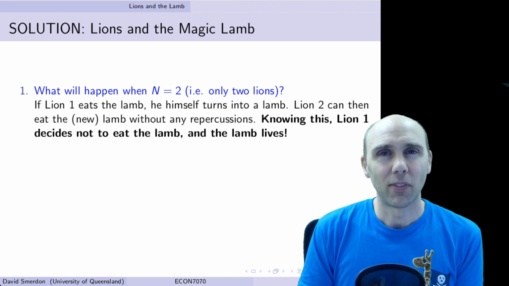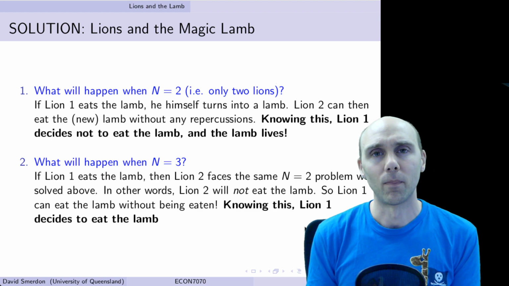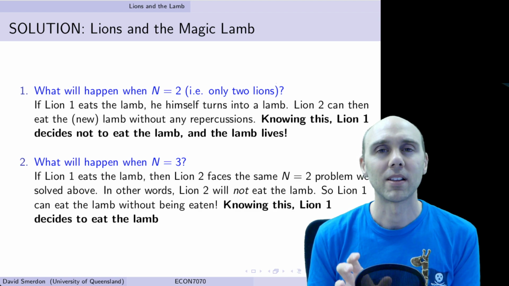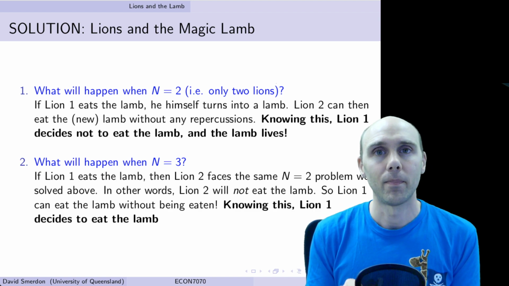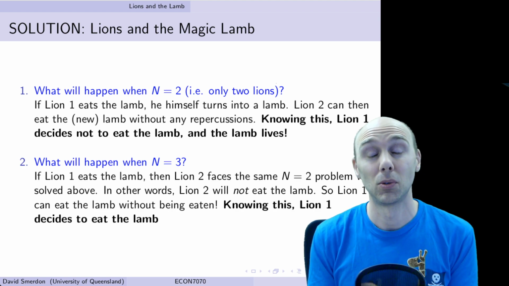So what happens if there are 3 lions? Well, again, you're Lion 1. You think to yourself, if I eat the lamb, what is Lion 2 going to do? Well, if you eat the lamb, you turn into the lamb. Now there are n is equal to 2 lions.